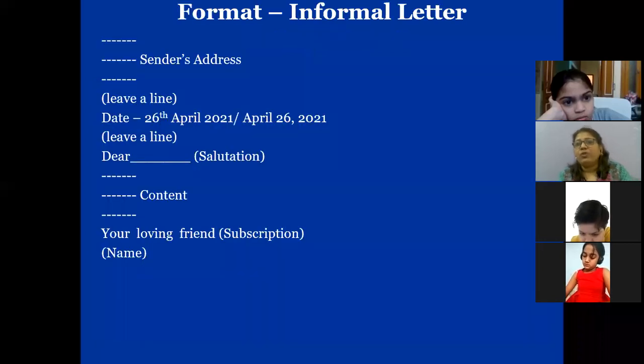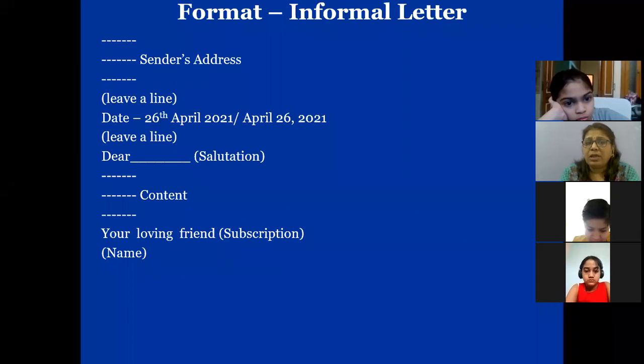So now the format for an informal letter is, in the first 3 lines, you are going to write your address because you are sending a letter. So the first 3 lines are the sender's address. Then comes the date. Now for the date, there are 2 formats of writing the date. First one is you can write 26th April 2021, or you can write April 26, 2021. So these are the 2 formats, you have to follow any one.